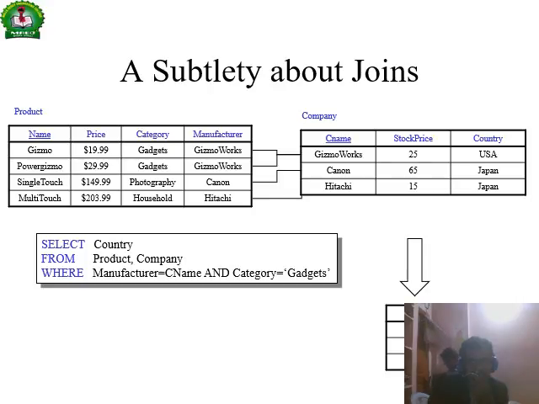Here this row maps with the first, second and third rows, 1 into 3; the next one also 3 times, the third one also 3 times, the fourth one also 3 times.